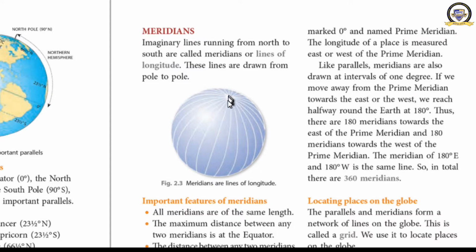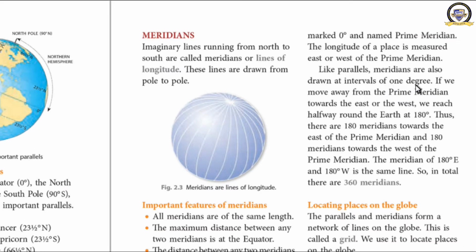The prime meridian divides the earth into two equal halves. Number 1, eastern hemisphere, and number 2, western hemisphere. Now if we add E or W with the prime meridian, like 10 degree east, where is 10 degree east? This side. 55 degree west, where is it? It will be here. In this way we can find out the correct location of a place very easily if we have the meridians, prime meridian and the latitudes.